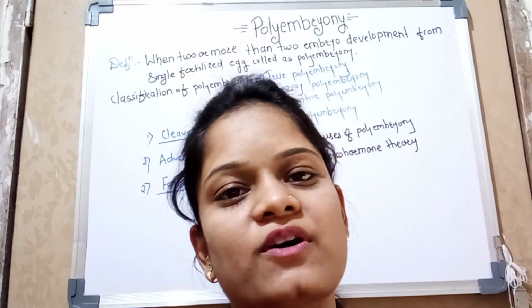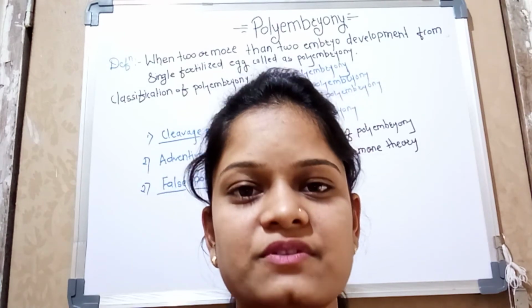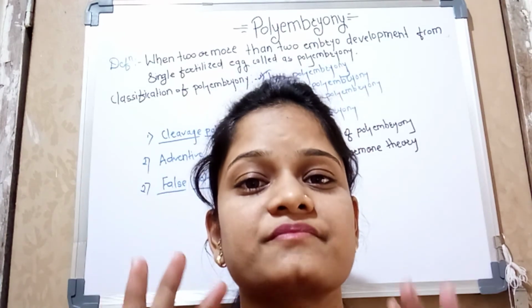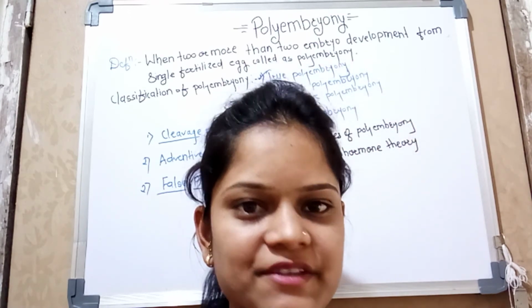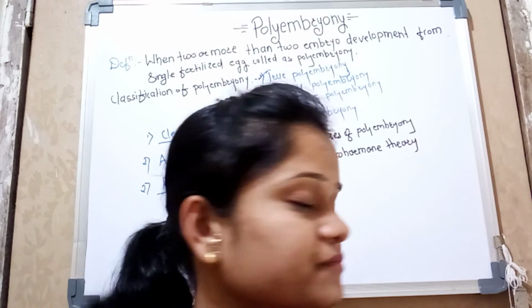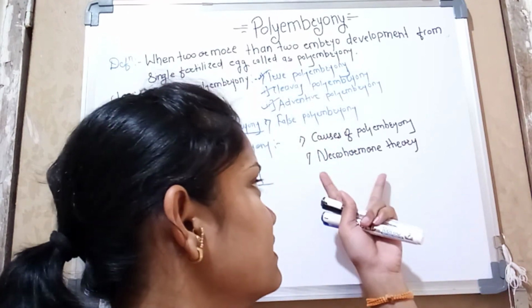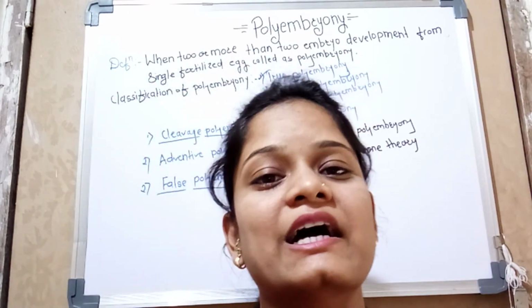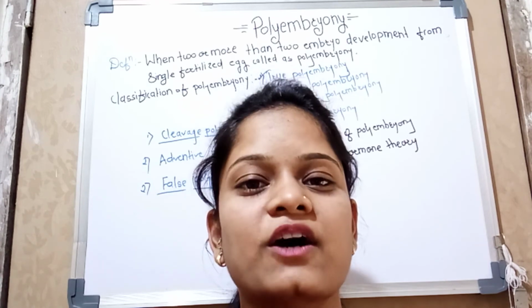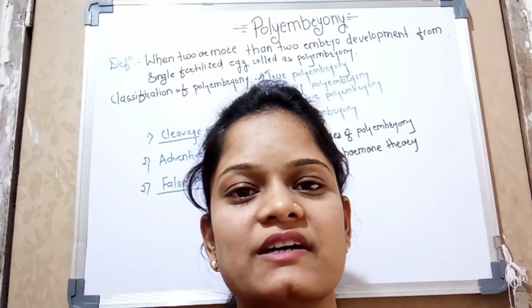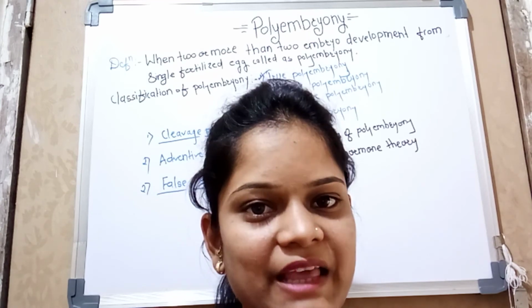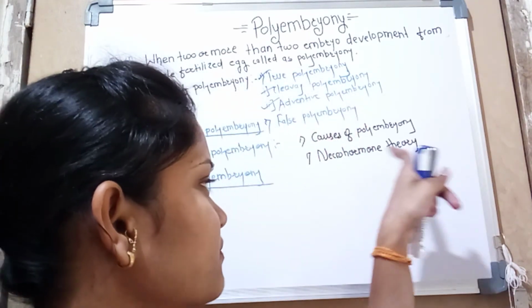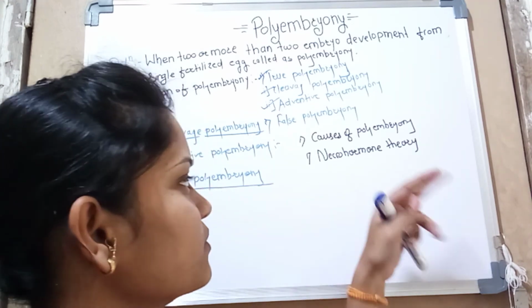The cells present around the egg cell, in the ovule, these nucellar cells which are degenerating cells, stimulate their neighboring cells to form embryos. That is one of the theories, called the necrohormone theory.